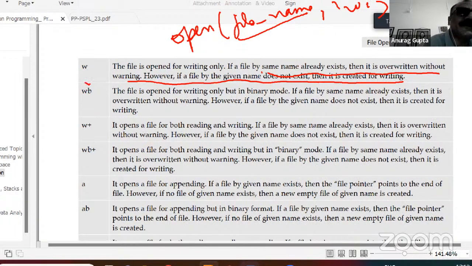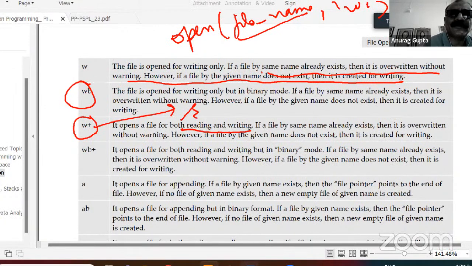And similarly, WB is for writing the file in binary format. And W plus is for both reading and writing. But W plus is different from R plus. R plus is for reading and writing, but W plus will simply overwrite whatever is existing in the file. You can try out these on your own.